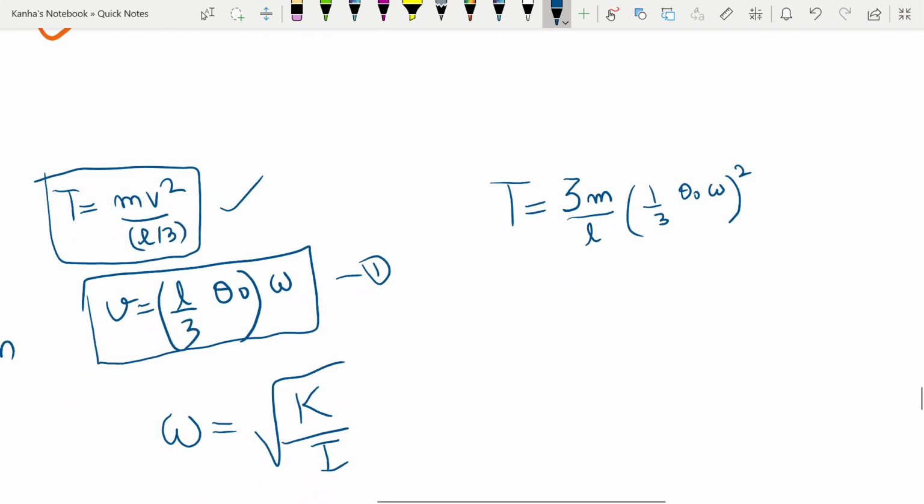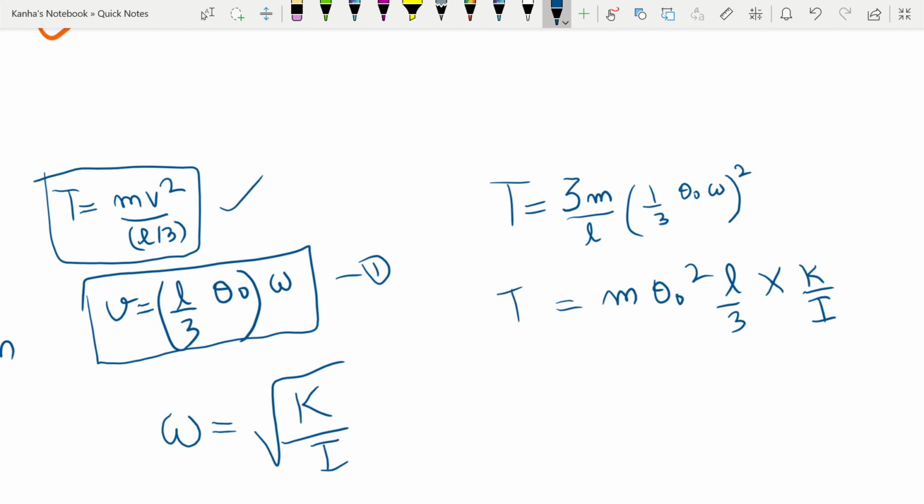So I get my value of T that I want to find. Opening this up again, this will give me m theta naught square into L by 3 into k by I, because I am just substituting the value of omega square. This is the value of tension that I want to find.